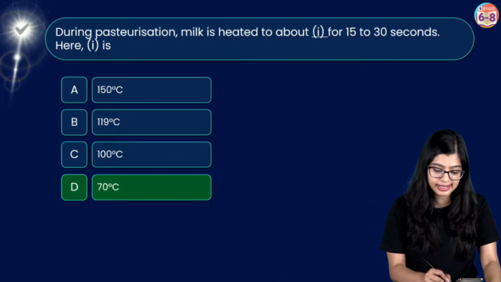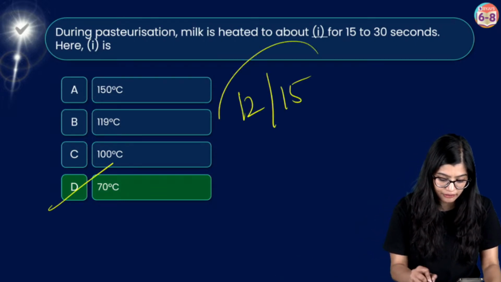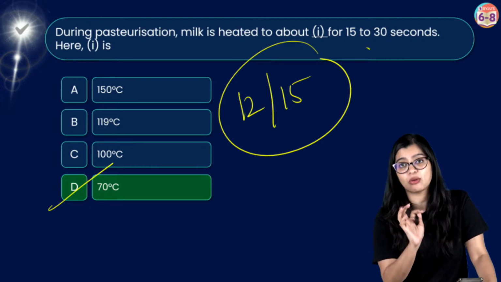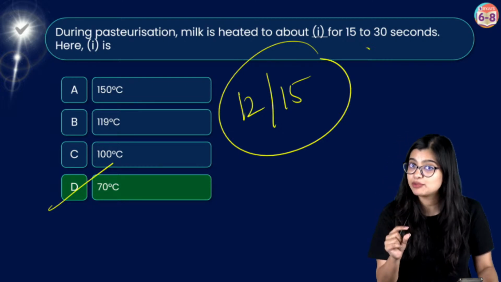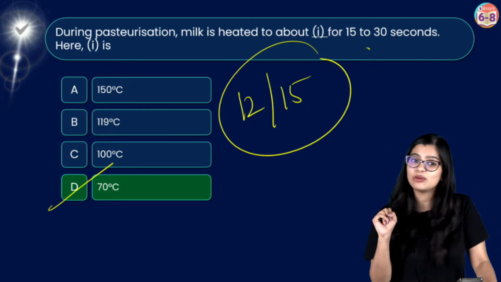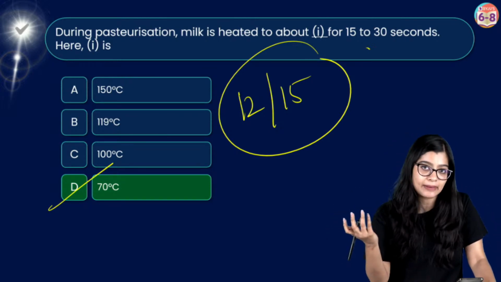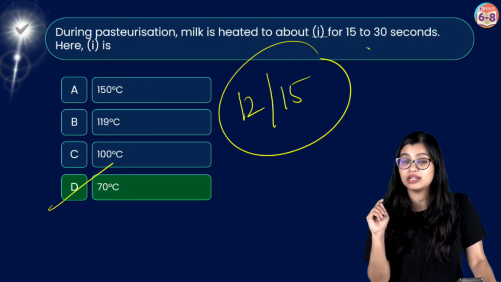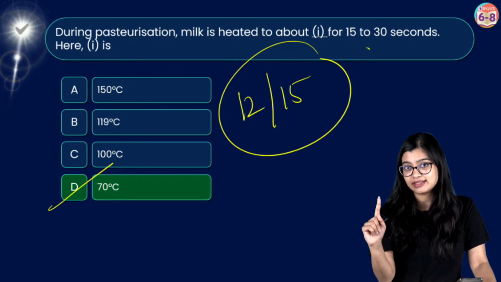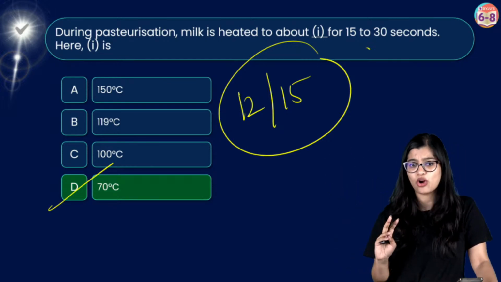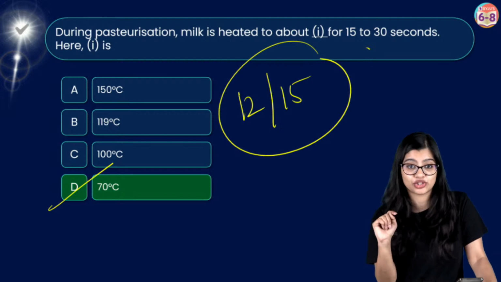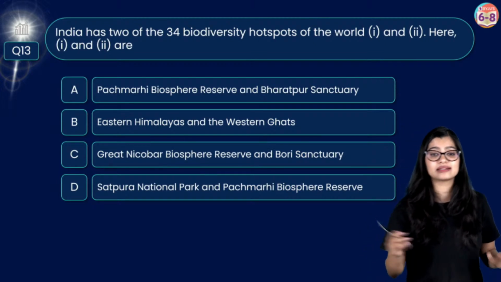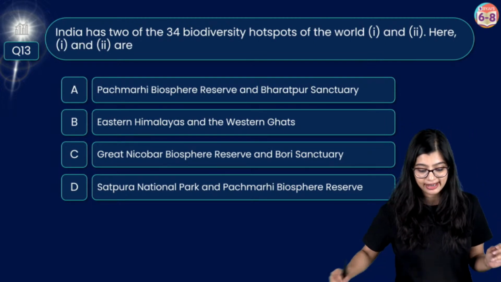Now, the correct answer is option D. So, 12 out of 15. Okay. Now, many of you have doubts in fundamental questions. That means that conceptually you are not clear. Now, if I sit to explain the concept, I will teach for another half an hour. So, what I will recommend is if you want to understand the nitrogen cycle or fermentation, there is a video that I have done very recently, and there's an old one shot of mine also on microorganisms. You can go and watch that. Yes, that will definitely be helpful. So, quickly pacing it up to the last 3 questions. Next week, Thursday, Menti quiz.